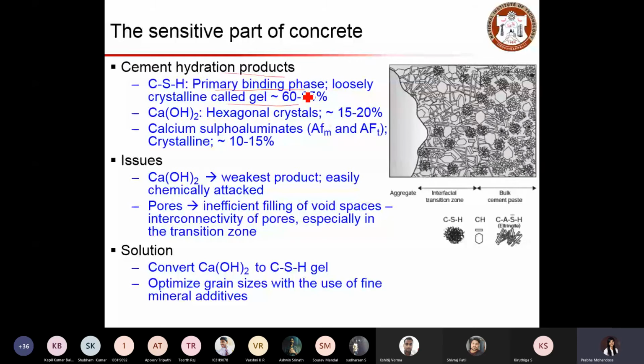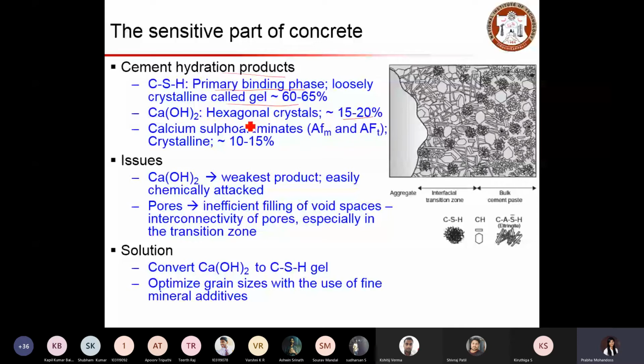It occupies about 60 to 65% of the volume. Then we have calcium hydroxide, which is basically hexagonal crystals, and the amount of calcium hydroxide in the product will be about 15 to 20%. And then we have some amount of calcium sulfoaluminates and crystalline phases.